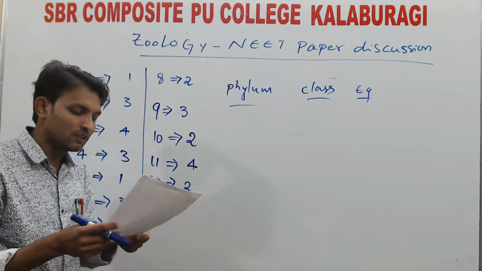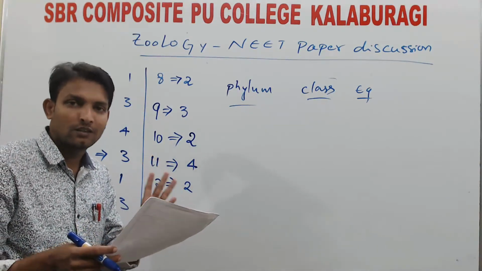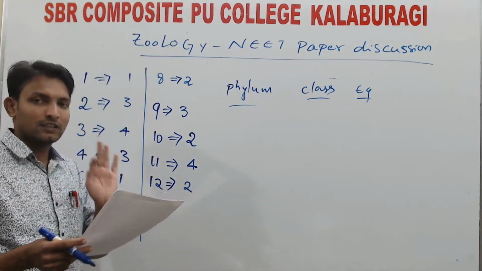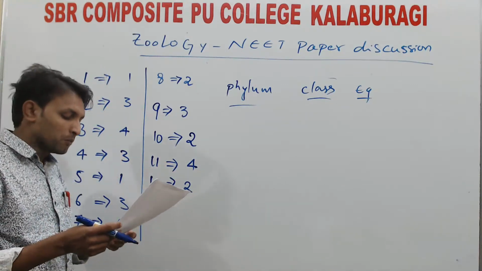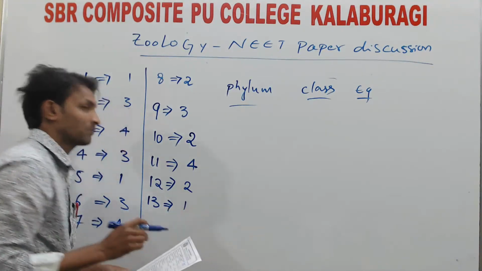Question number 13, if you see, the phyla has no freshwater forms: Echinodermata, Ctenophora and Hemichordata. These are the 3 phyla which are exclusively marine. So question number 13, option 1.